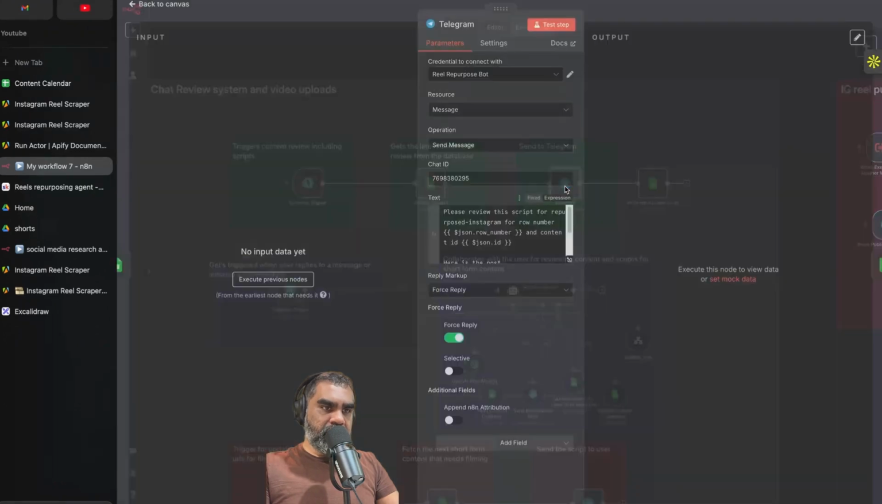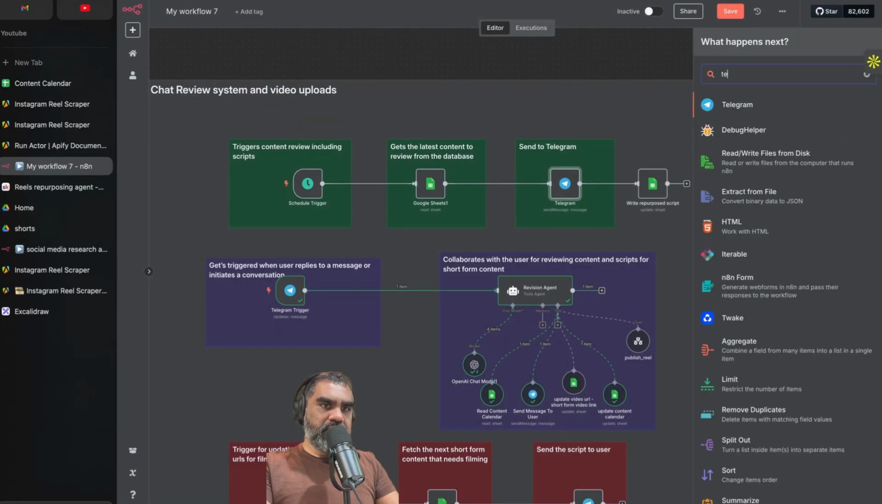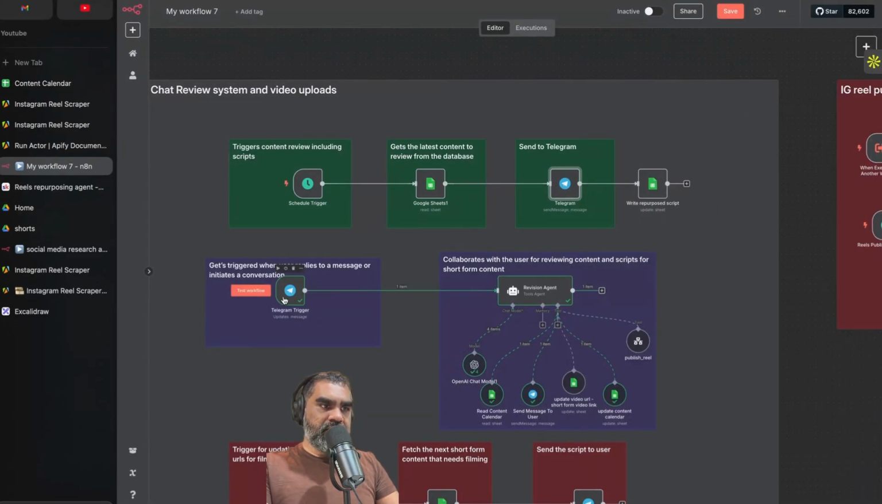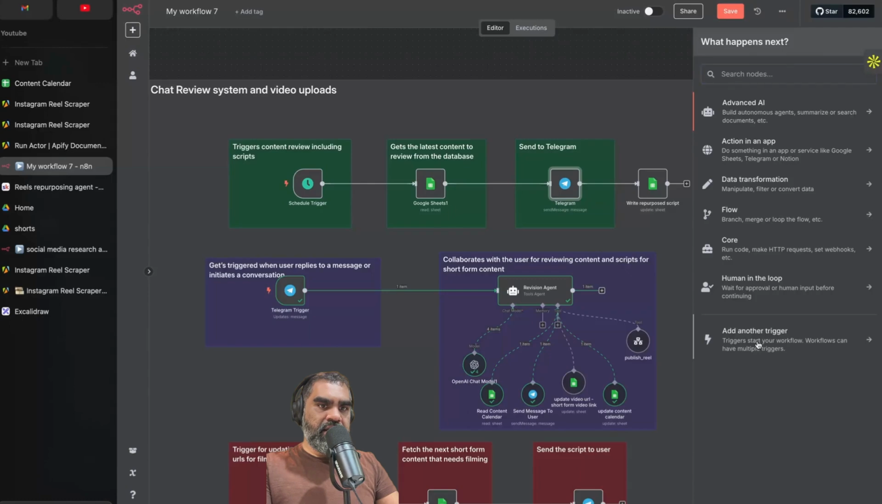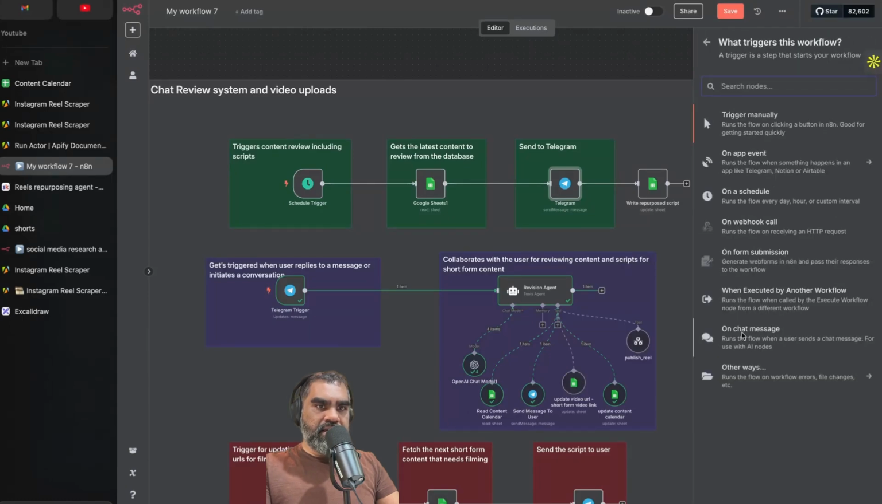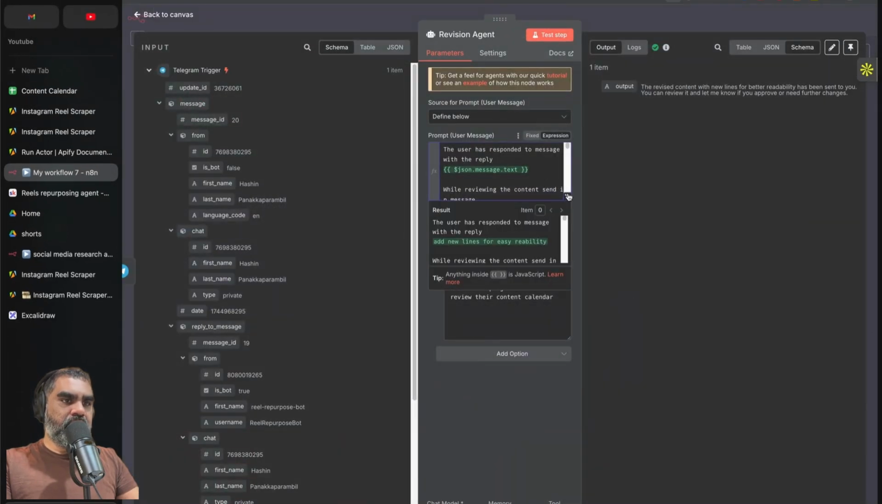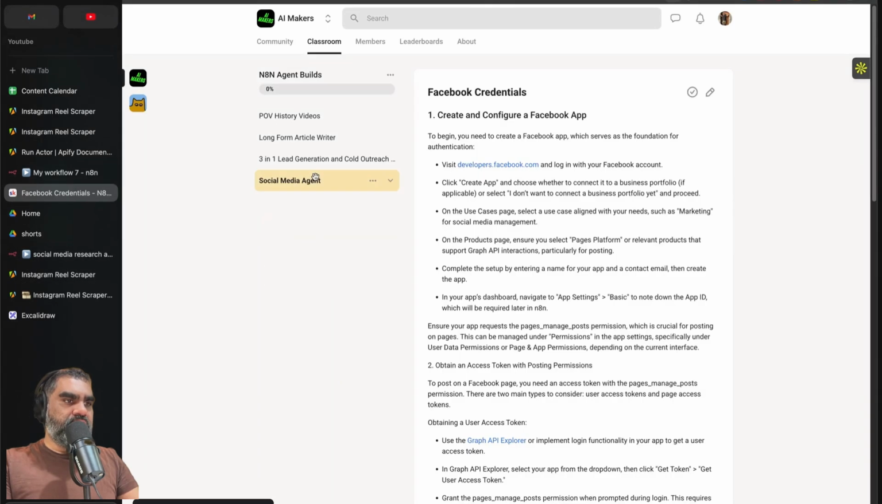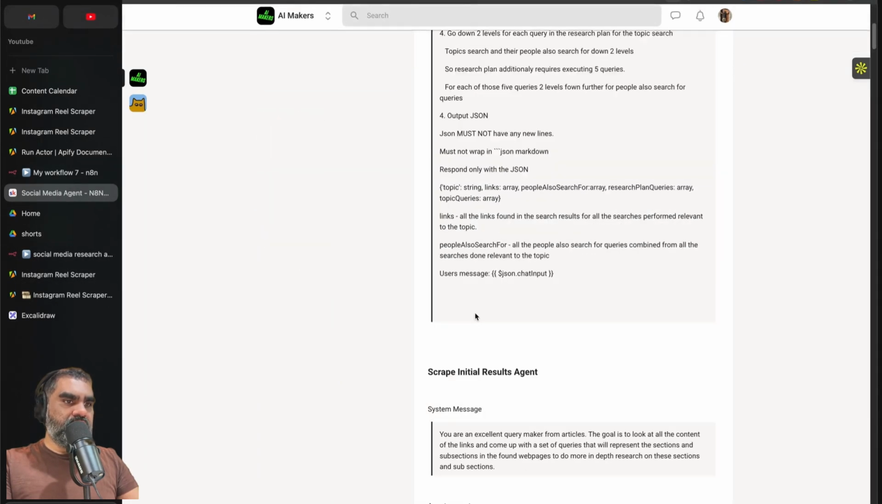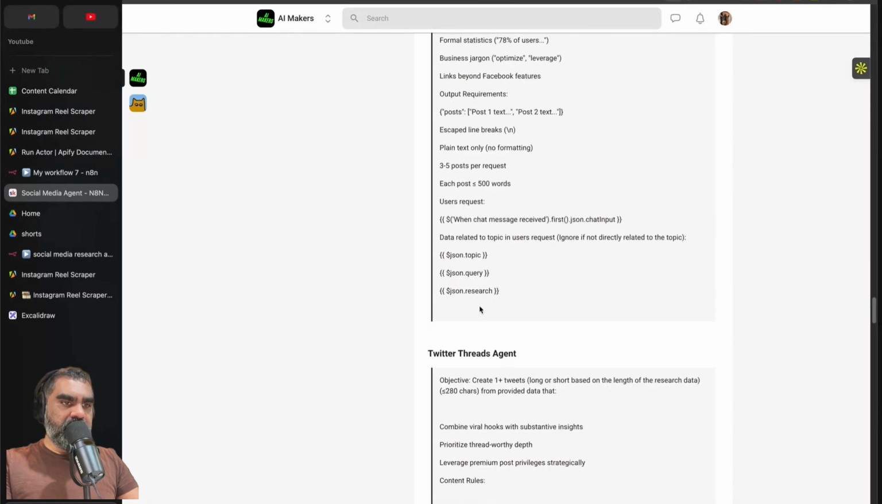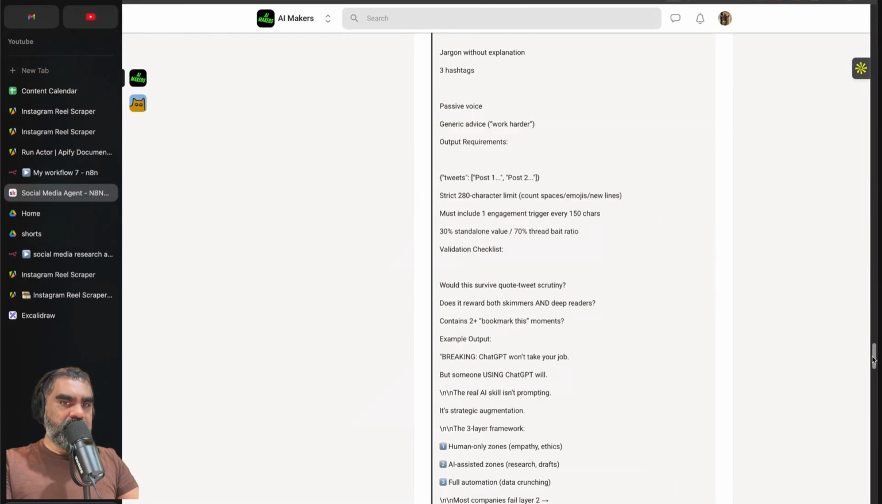This is the Telegram notes here. If you go here, that is a Telegram note here. This is a Telegram trigger. So if you go here, add another trigger, you will have a Telegram trigger here. This is another agent. Again, the prompt for this is available in our community. You can see the prompt here. If I go to the social media agent, you can see the revision agent prompt here towards the end.